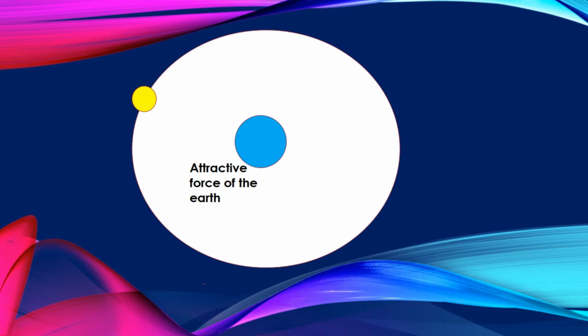You know that the moon revolves around the earth in a circular orbit. If an object is moving along a circular path, its velocity is changing continuously because its direction changes at each point. Or we can say that the object accelerates.